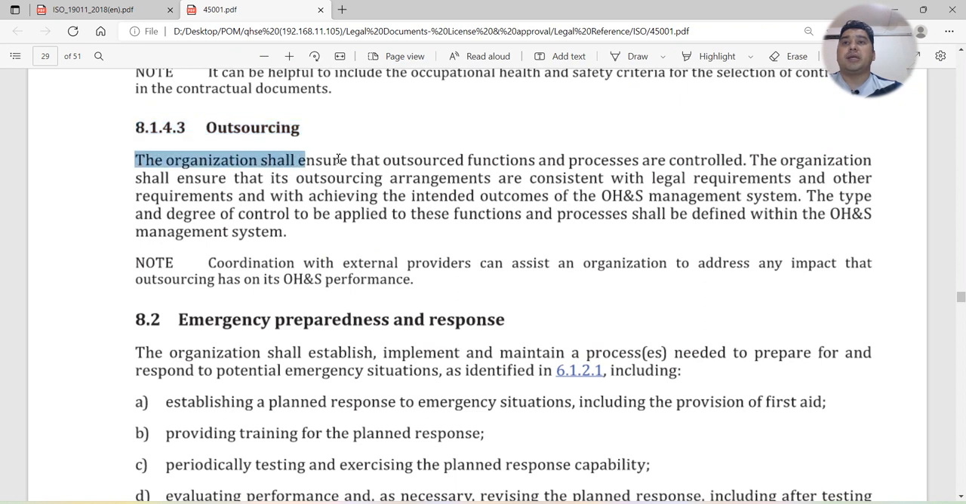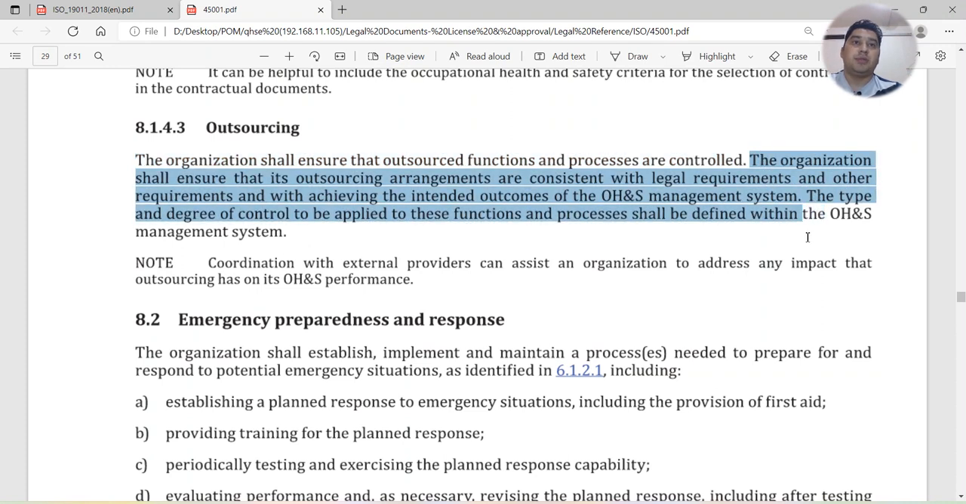So if you are outsourcing any functions and processes, let's say you are outsourcing a cleaning service, you have to make sure that you have some process in place and implemented that will control the outsourced related activities or services. The organization shall ensure that its outsourcing arrangements are consistent with legal requirements. So whenever you are making any process related to outsourcing, that should consider the legal requirements and other requirements, and the achievement of the intended outcomes of the OHS management system.